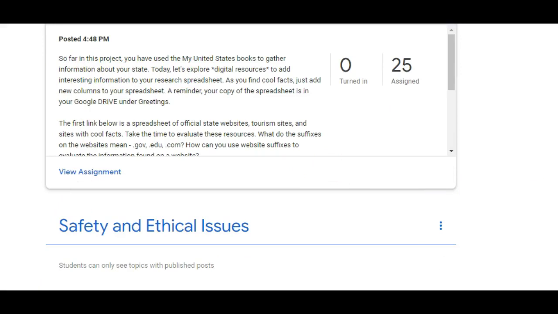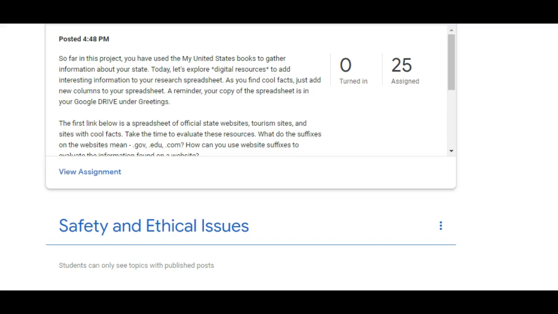So far in this project, you have used the My United States books to gather information about your state. Today, let's explore digital resources to add interesting information to your research spreadsheet. As you find cool facts, just add new columns to your spreadsheet. As a reminder, your copy of the spreadsheet is in your Google Drive under Greetings.